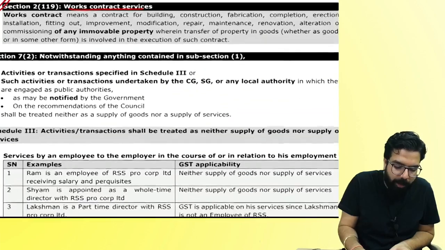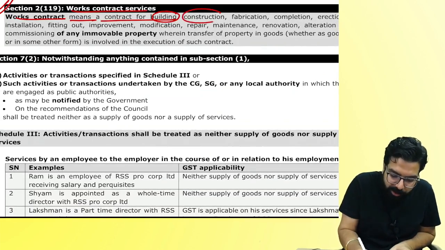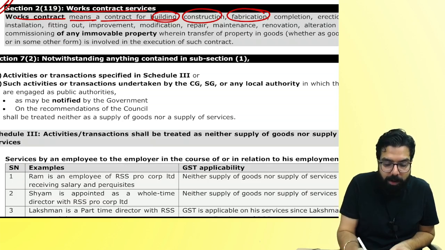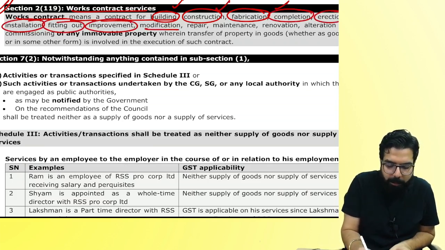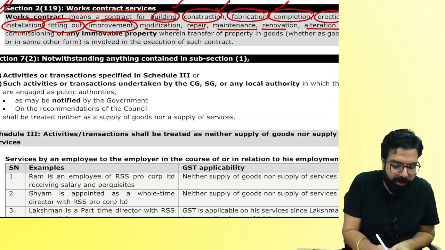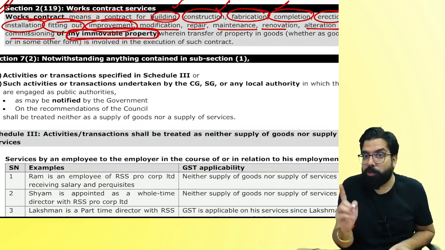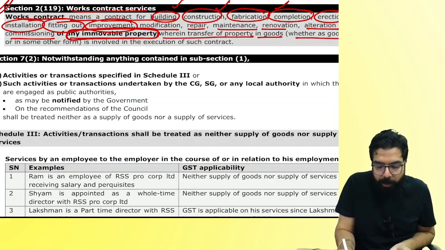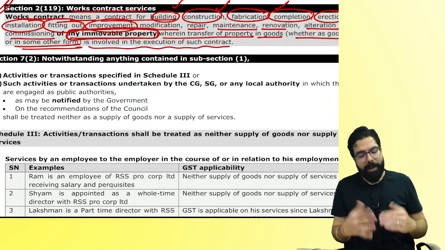Works contract service means a contract for building, construction, fabrication, completion, erection, installation, fitting out, improvement, modification, repair, maintenance, renovation, alteration, commissioning of any immovable property. Remember, works contract is always in relation to immovable property, wherein transfer of goods, whether as goods or in some other form, is involved in the execution of the contract.